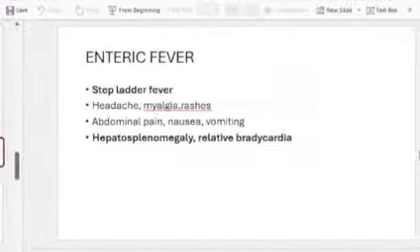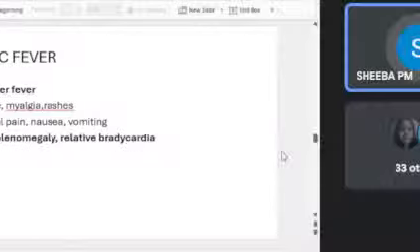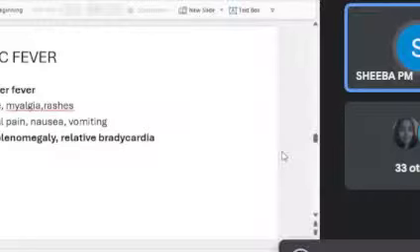Stepladder fever is usually associated with enteric fever. Your question will have the patient presenting with fever. It was stepladder pyrexia, and he had hepatosplenomegaly, headache, and myalgia. Another point that was noted was relative bradycardia. With this, I can safely write that your diagnosis is enteric fever.